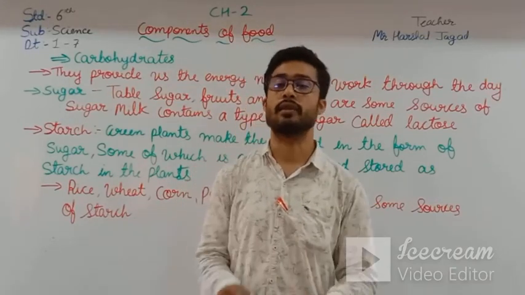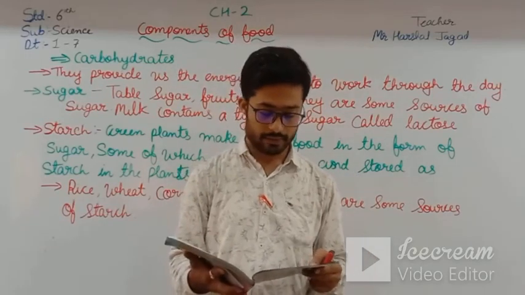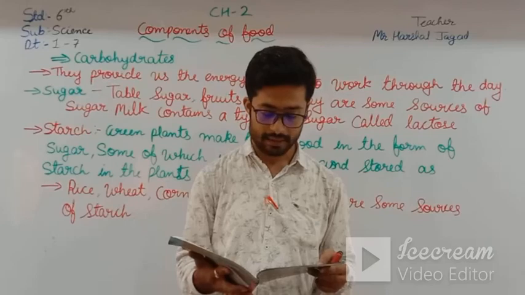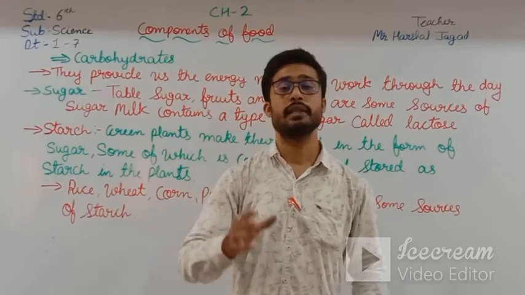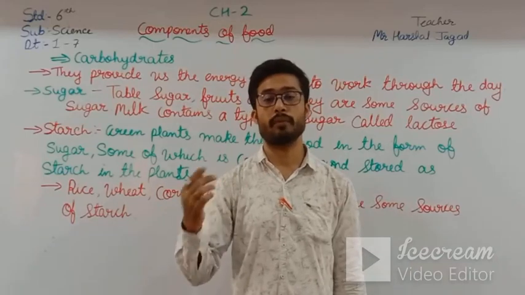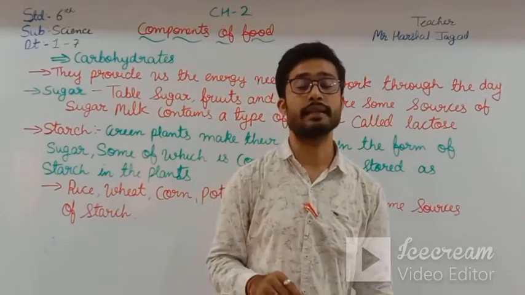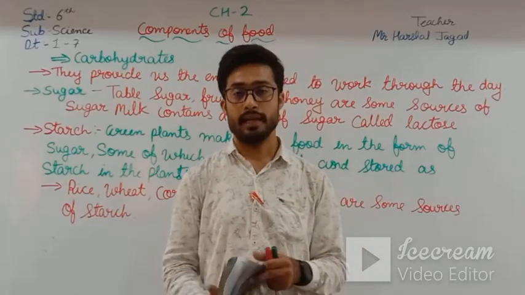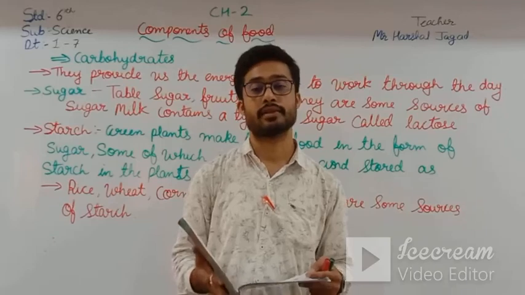Here you can see the color change. Observation: the food sample turns blue or black. If the color changes to blue or black in that solution, then starch is present in that food. Conclusion: the food sample contains starch.